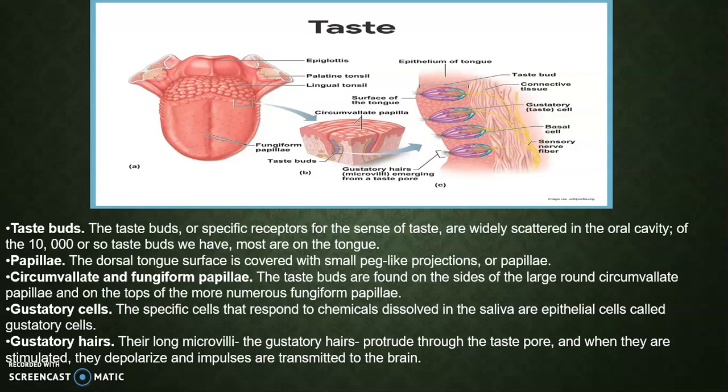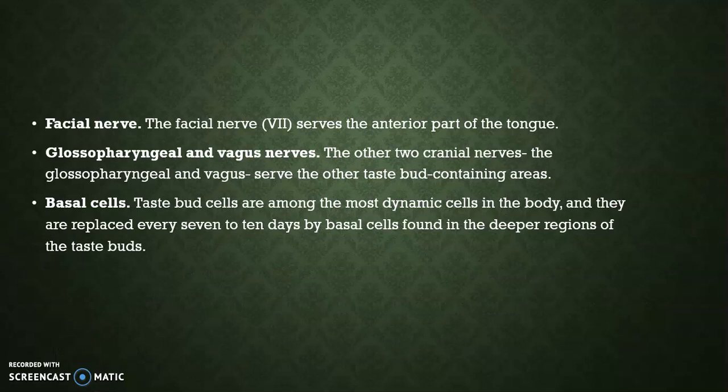Gustatory cells. The specific cells that respond to chemicals dissolved in the saliva are epithelial cells called gustatory cells. Gustatory hairs. Their long microvilli, the gustatory hairs, protrude through the taste pore, and when they are stimulated, they depolarize and impulses are transmitted to the brain.